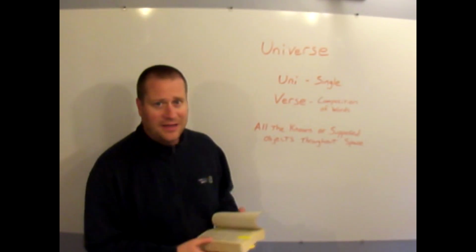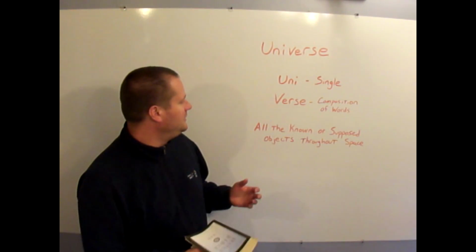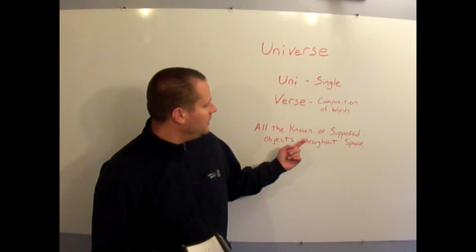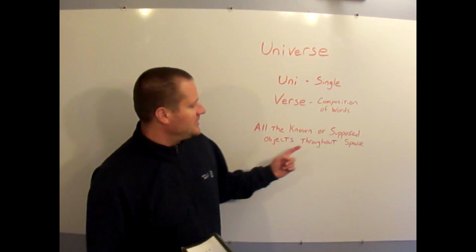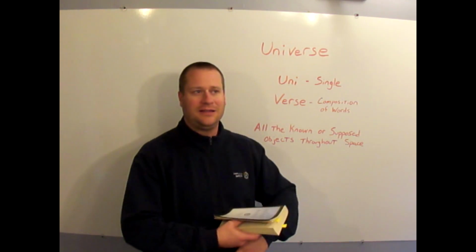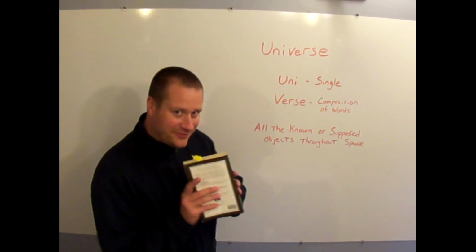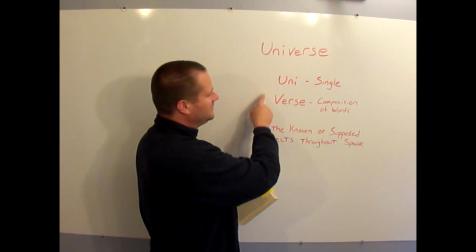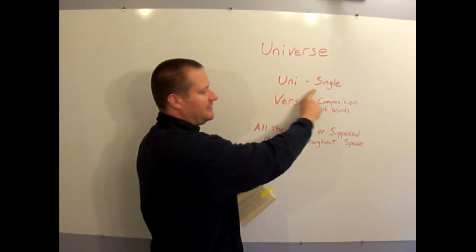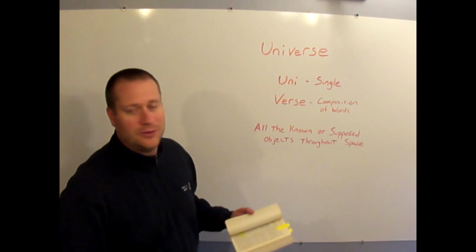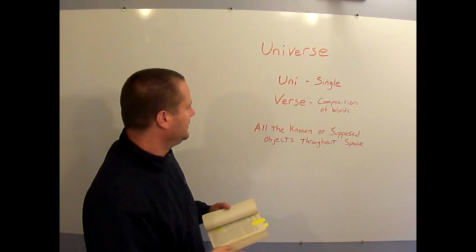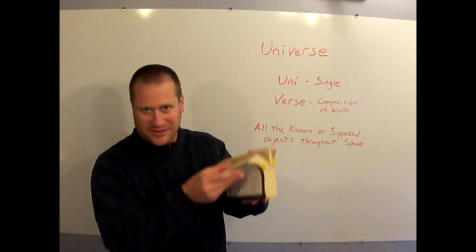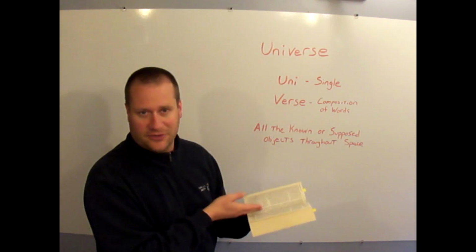The next word to define is universe. The definition of universe is all of the known or supposed objects throughout space. Basically, everything. But if you look a little closer at the word universe, it's broken up into two parts. Uni, which means single, for example, a unicycle, a single-wheeled bike, and verse, or a composition of words. For example, the Bible's put together by chapter and verse.